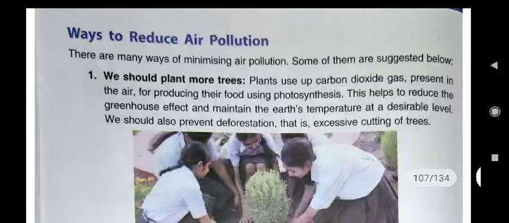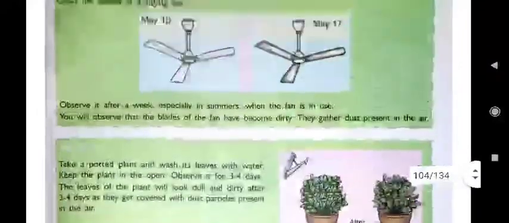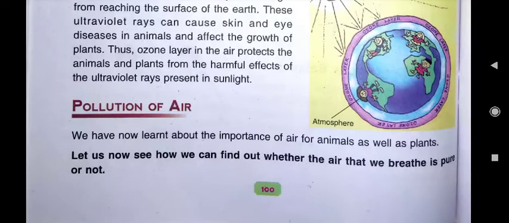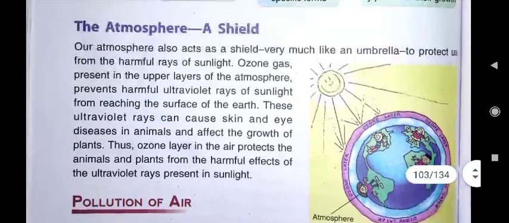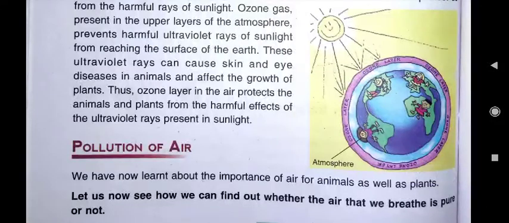In our next class, children, we will read about how to reduce air pollution. Different ways we will read, that how can we reduce air pollution. Today this much only, and your homework, as I have told you, today you have to draw this atmospheric shield. The diagram is given on page number 100. In this diagram you see how the ozone layer protects us from harmful ultraviolet rays of the sun. So this is your homework.